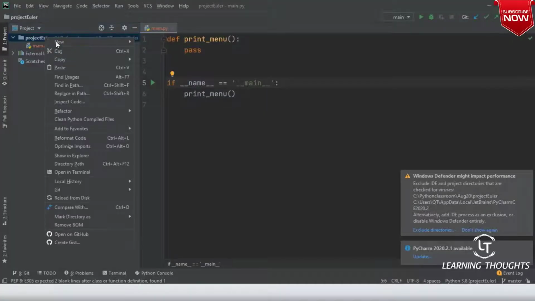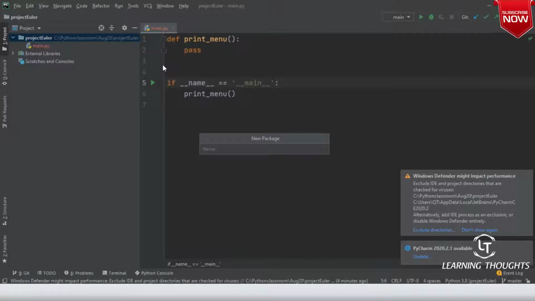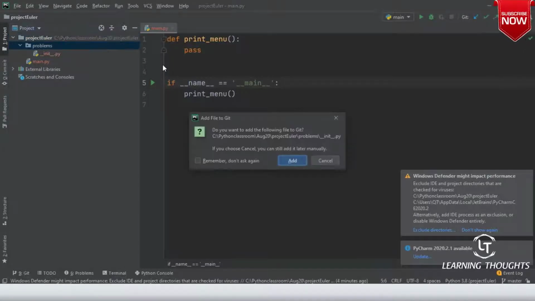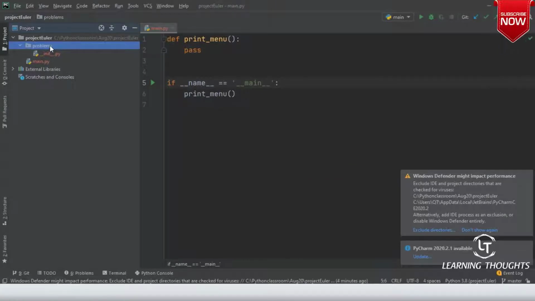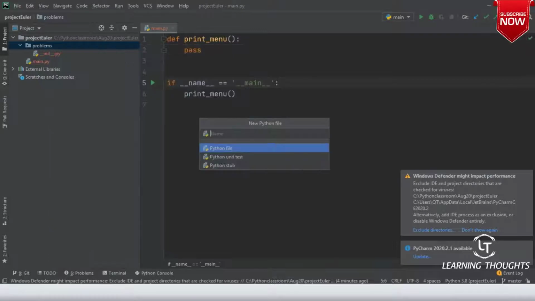I am going to create a package now, a Python package. This package I'll call problems. So in this problems package, I am trying to create a new Python module which is called project or problem one.